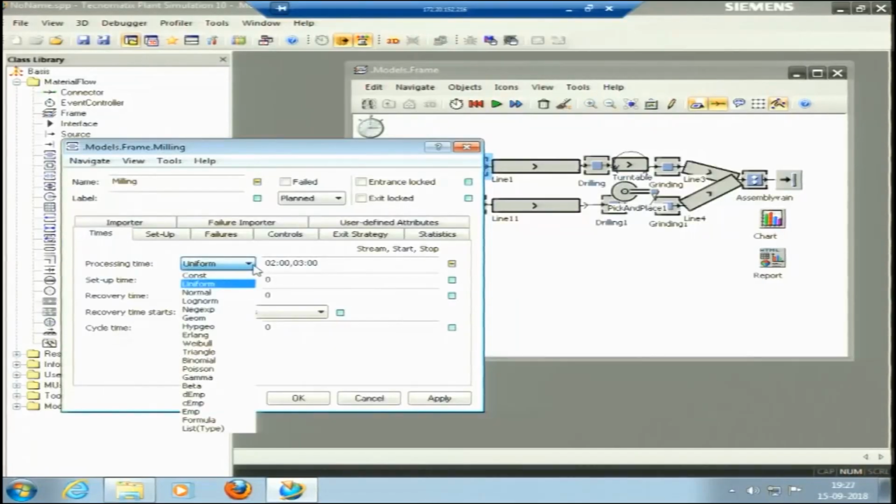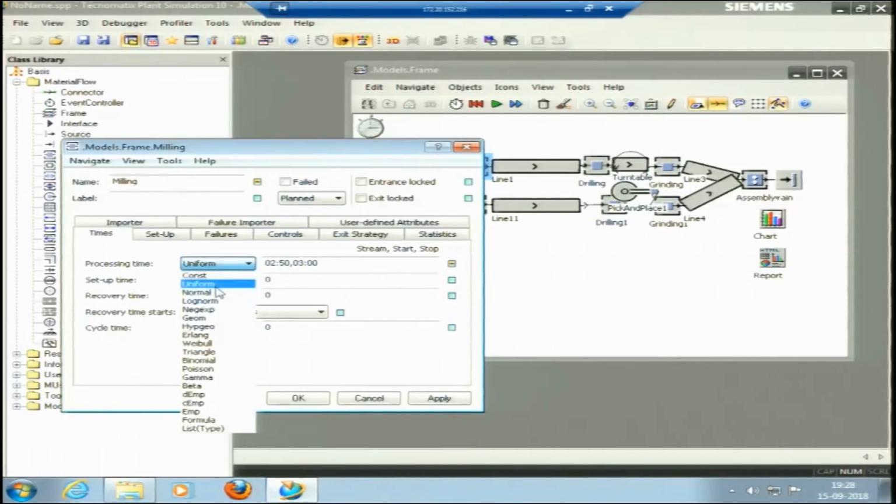If we do not put any stream value here, the software would pick a stream value by itself. So, I am not putting any stream value. I have just put the uniform distribution. So, we know that the minimum time would be 2, or let me say the time varies from 2 minutes 50 seconds to 3 minutes. We know that this is the minimum, this is the maximum.